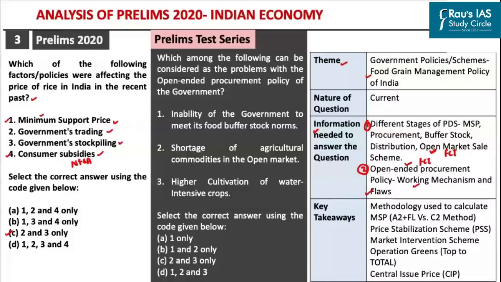As you can see in the prelims test series program, we had asked a direct question related to the open-ended procurement policy. In order to answer this particular question from our test series program, a student needs to have a sound understanding of the working mechanism and the flaws of the open-ended procurement policy.